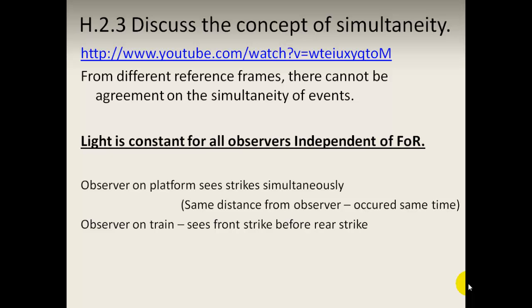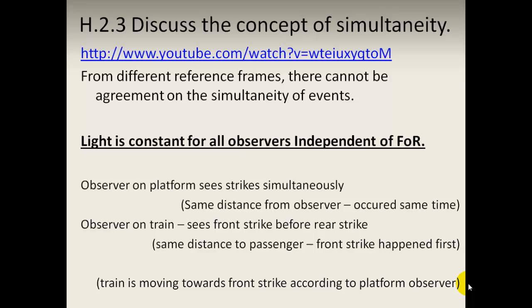However, the observer on the train, she sees the front strike before the rear strike, because she's moving towards the front strike. So, as far as she is concerned, she is the same distance from both strikes. She sees the first strike first to travel the same distance. Therefore, the first strike must have happened on the front of the train first. So the front strike happened first. The train is moving towards the front strike according to the platform observer.